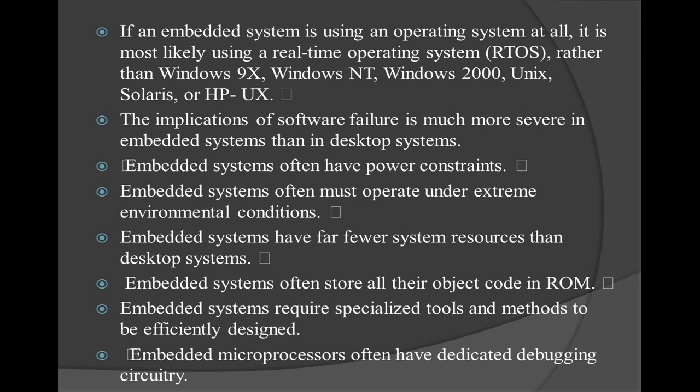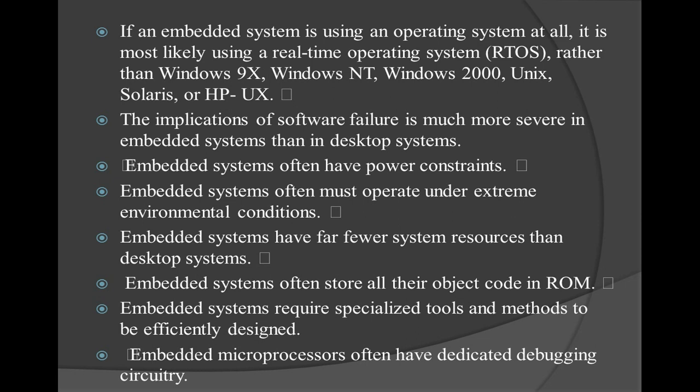And the next, if an embedded system is using an operating system at all, it is most likely a real-time operating system, that is, an RTOS. Rather than the normal desktop PC, where we are using Windows 9X, Windows NT, Windows 2000, Unix, Solaris or HP-UX. So this is the main difference between desktop PCs and real-time operating systems.